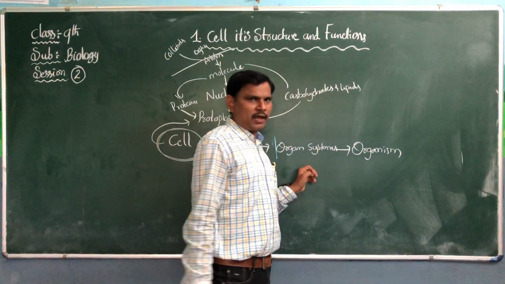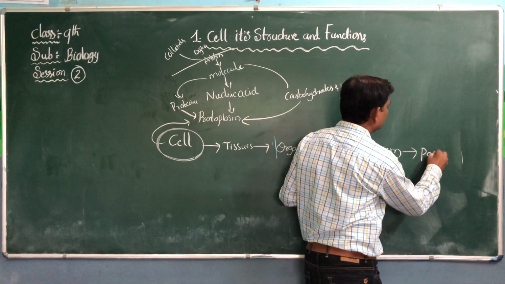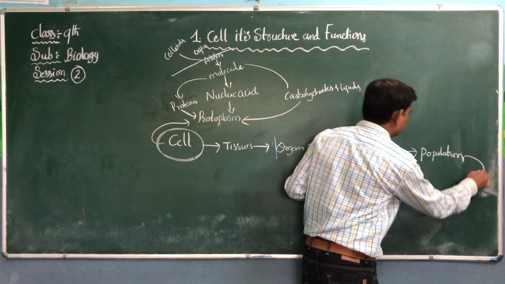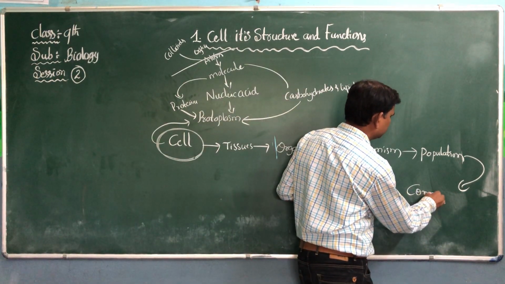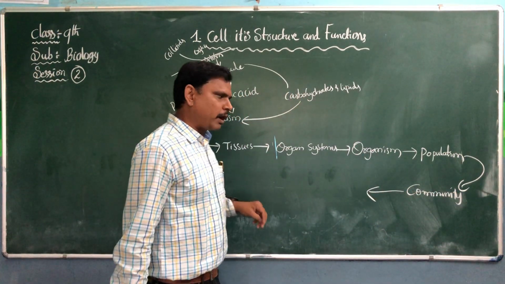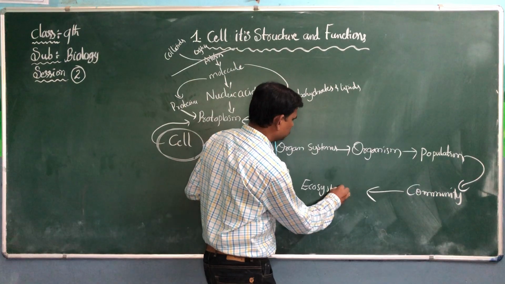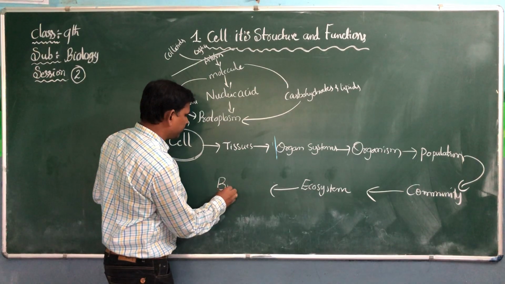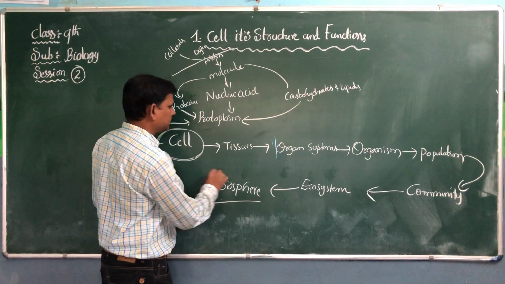It will not stop at organisms. A group of organisms is going to form a population. A group of populations forms a community. A group of communities forms an ecosystem. A group of ecosystems forms the biosphere.